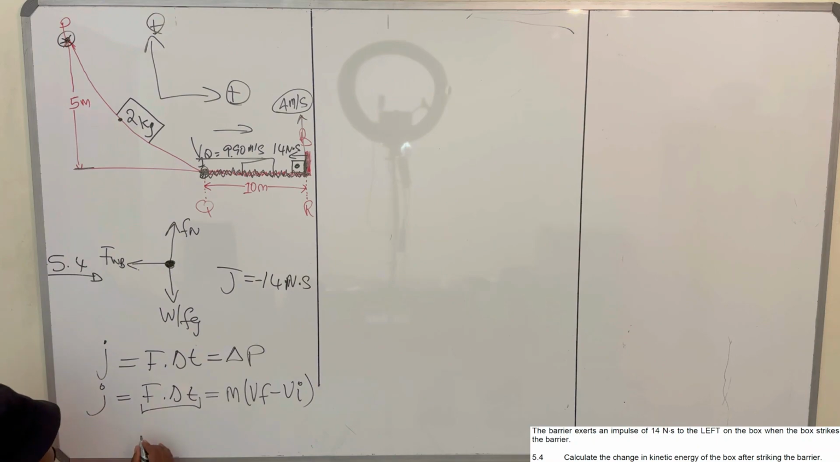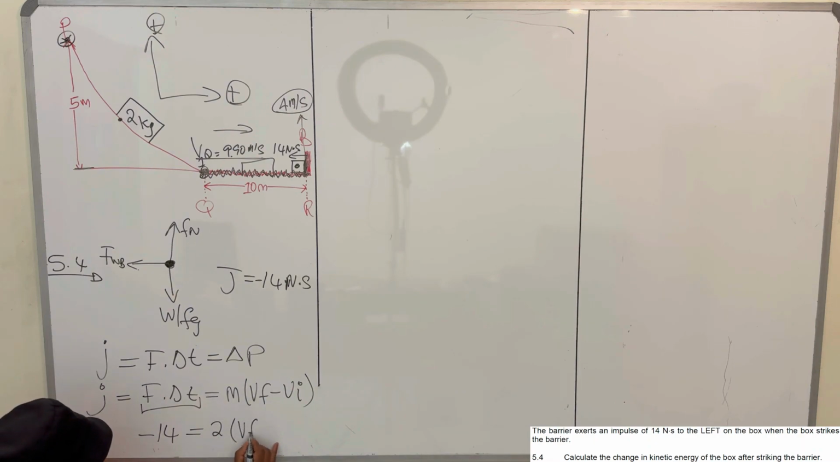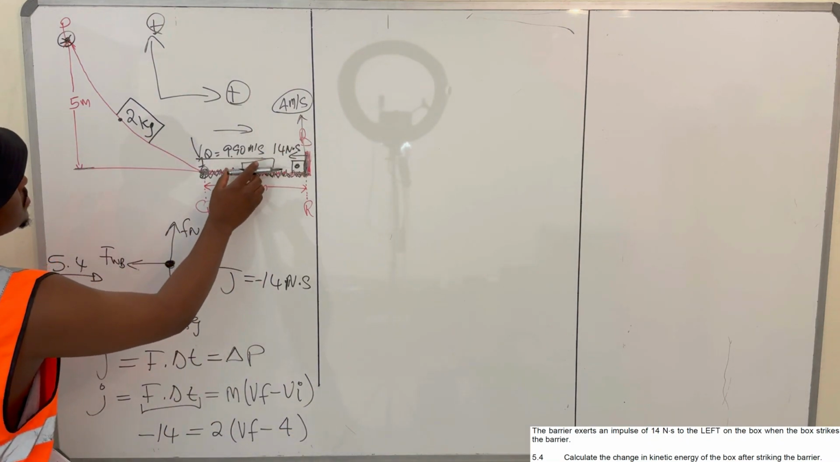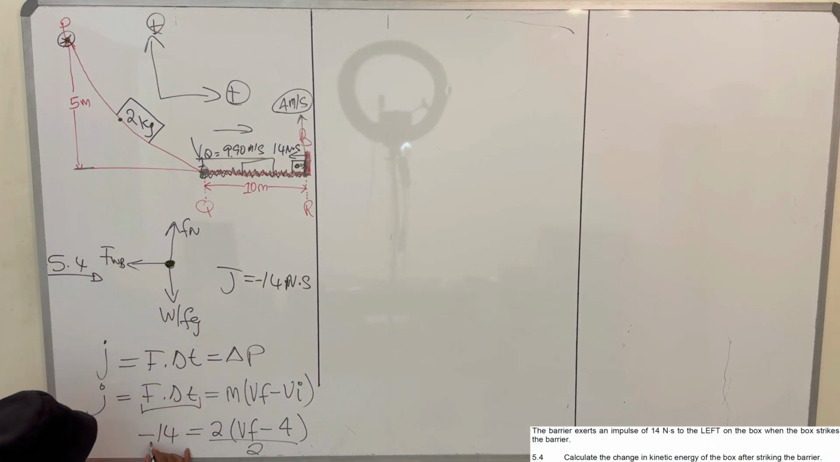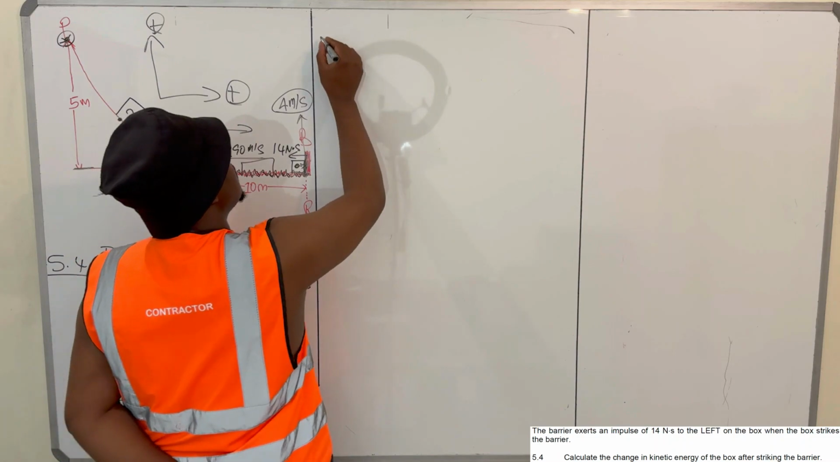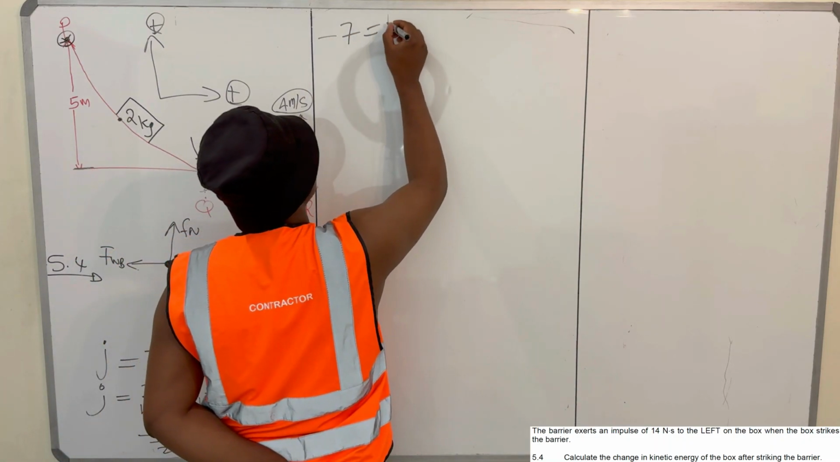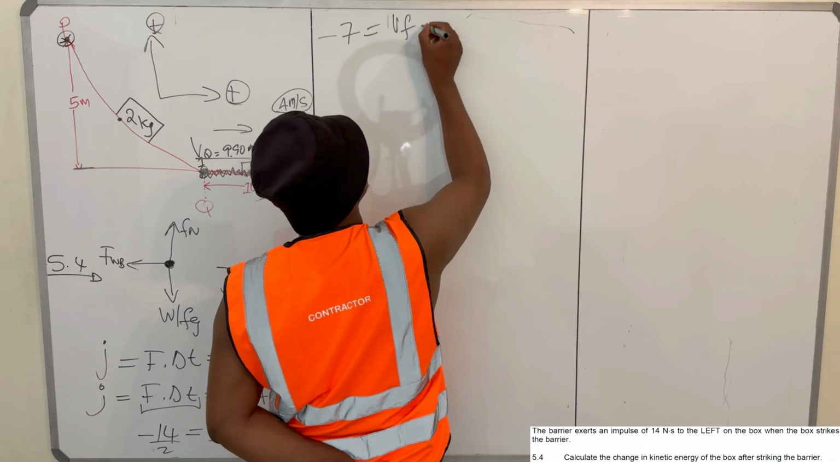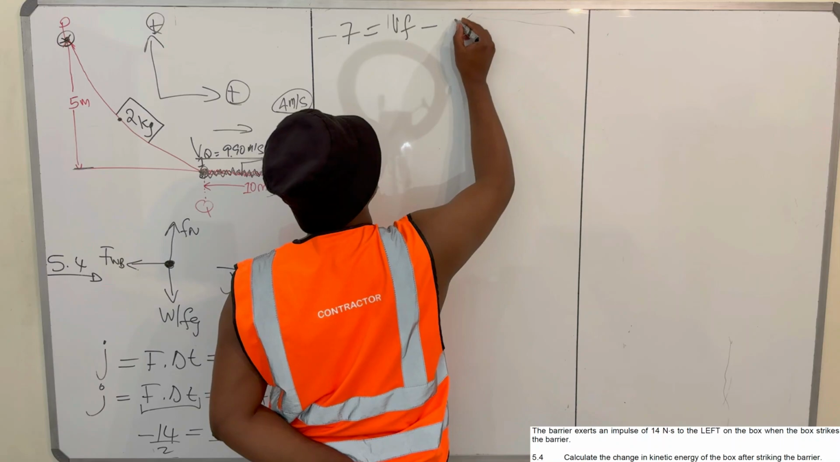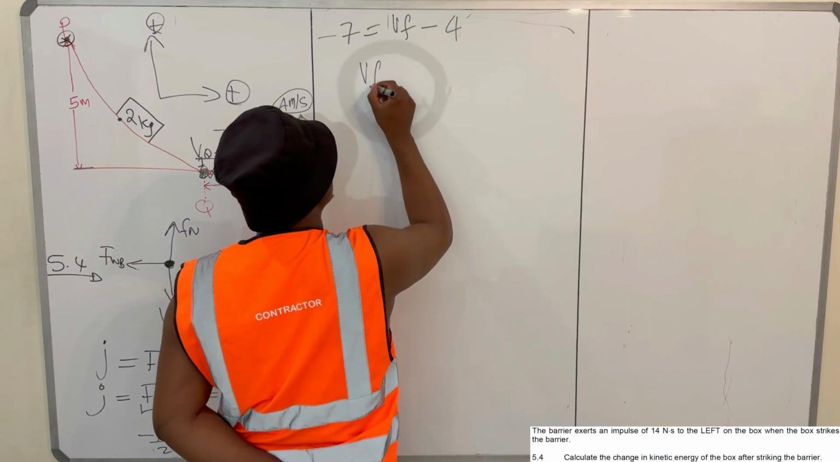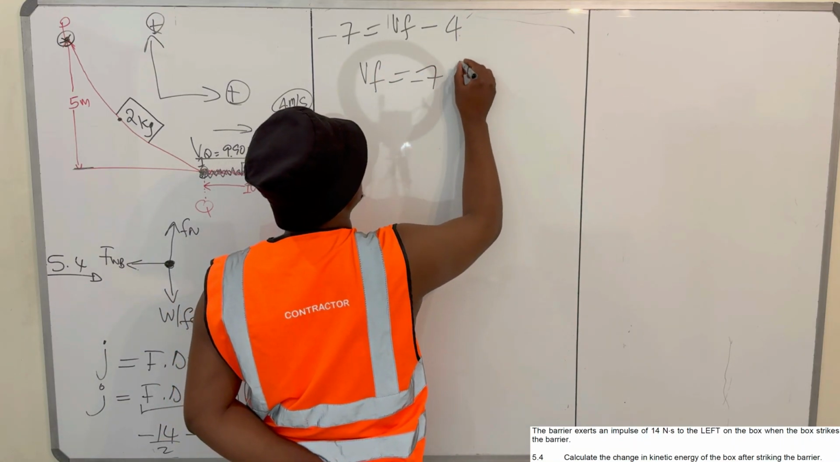So what do we have? We have negative 14 is equal to m, which is 2, times (Vf minus initial velocity), which was 4. It's positive because it was to the right, since it arrived at 4 meters per second. So divide by 2 on both sides, and you get negative 7 is equal to Vf minus Vi. Your Vi is 4, so your Vf is equal to negative 7 plus 4.